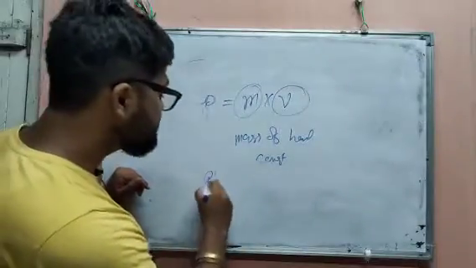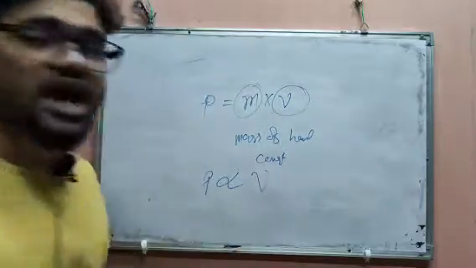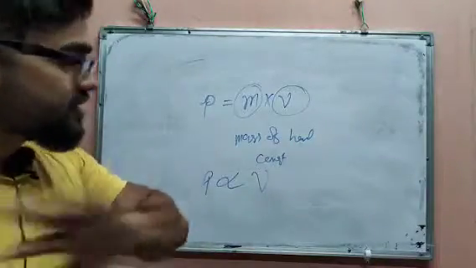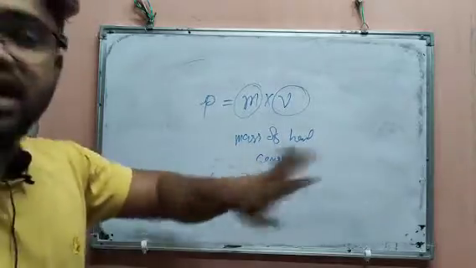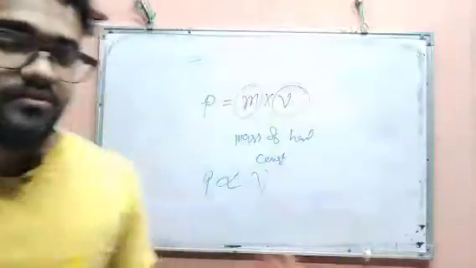So P is directly proportional to mass, when velocity is constant. When mass is constant, P is directly proportional to velocity. Okay, so this is the momentum.